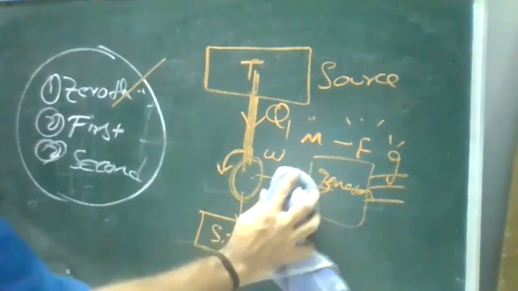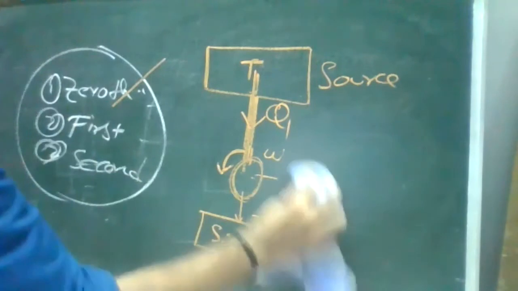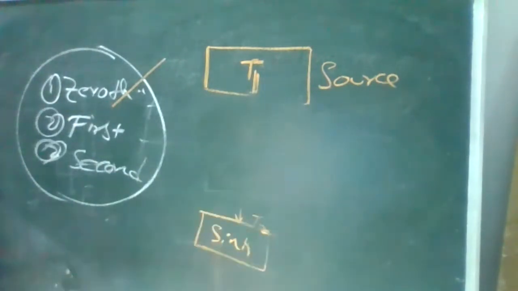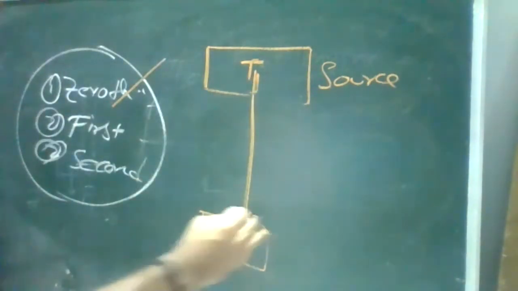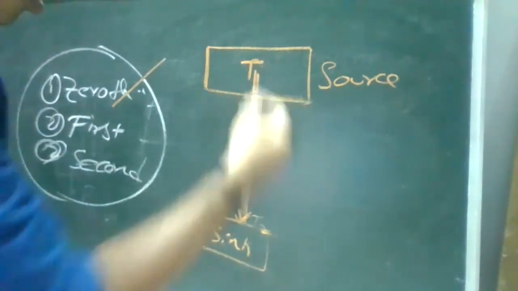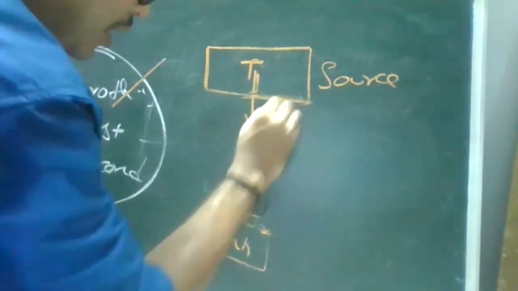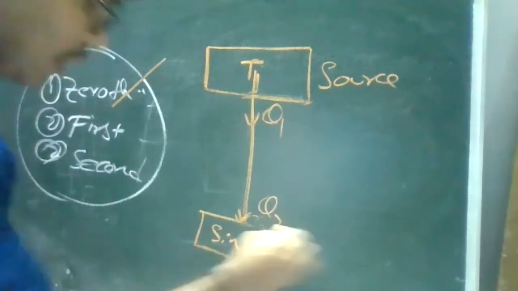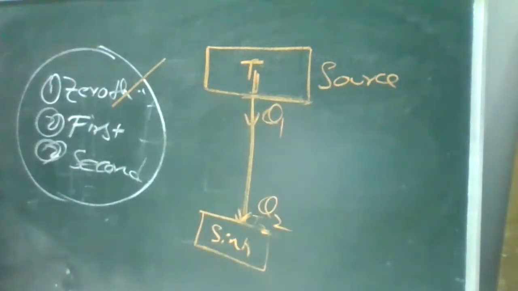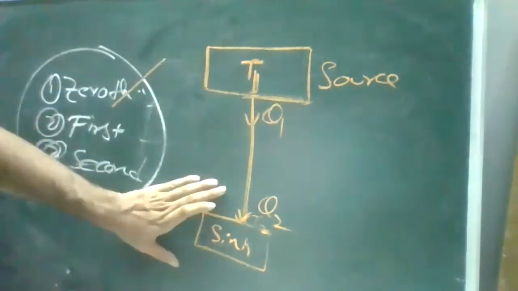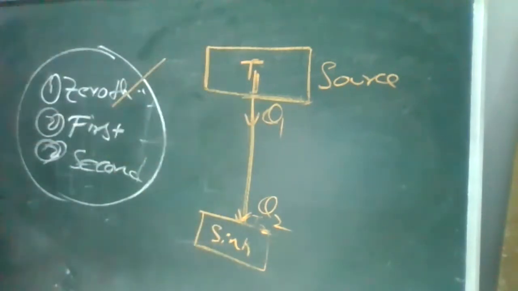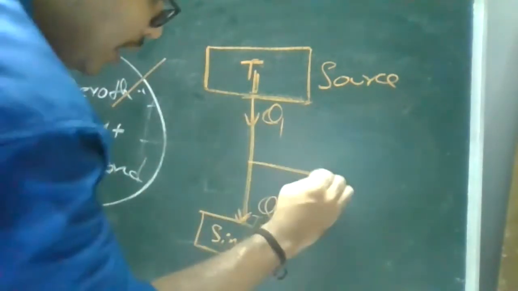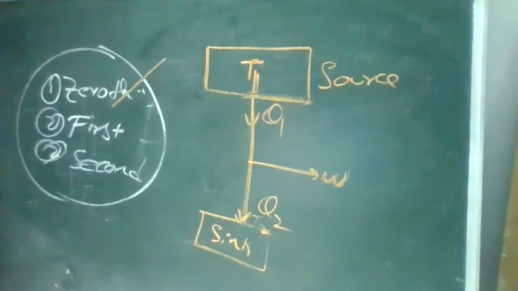Now, if you see the heat engine, from T1 to T2, the steam was flowing. The heat is Q1 and Q2, where Q is nothing but heat. Here the temperature is T1, here the temperature is T2. Q1 is the heat flowing from one point to the other. In between, it was doing some work, and the balance steam was coming out of it. The whole process we call a steam engine.